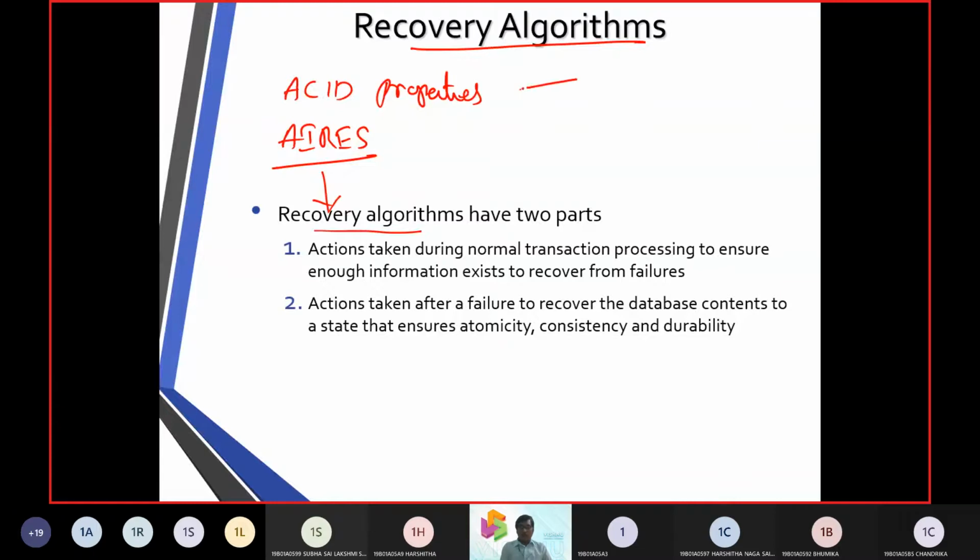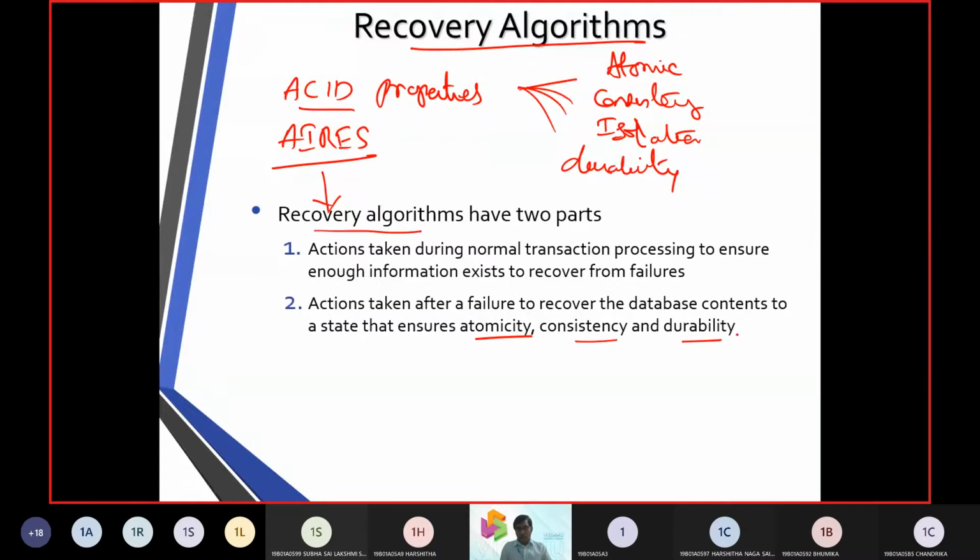The ACID properties take care of atomicity, consistency, isolation, and finally durability in the database. All of these happen for the recoverability of a database.